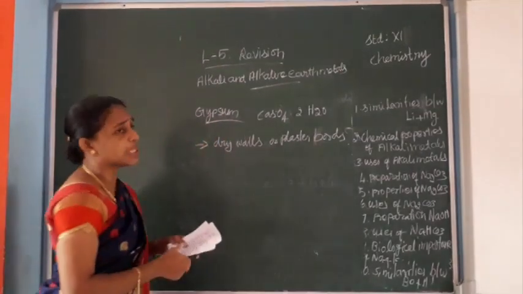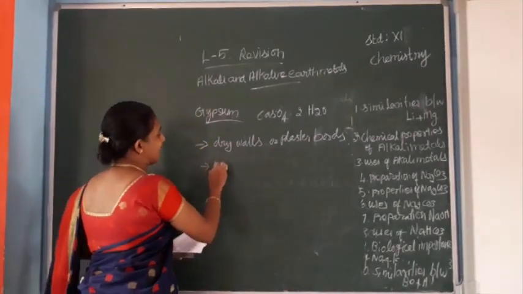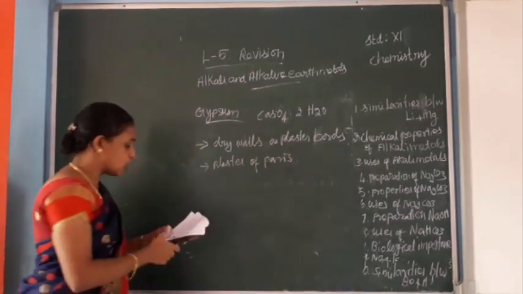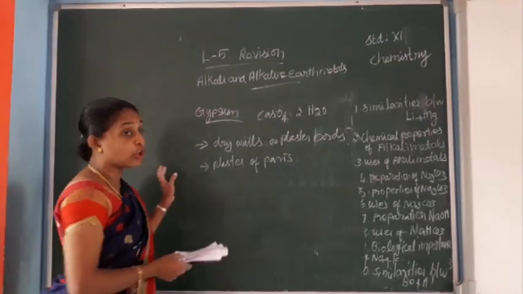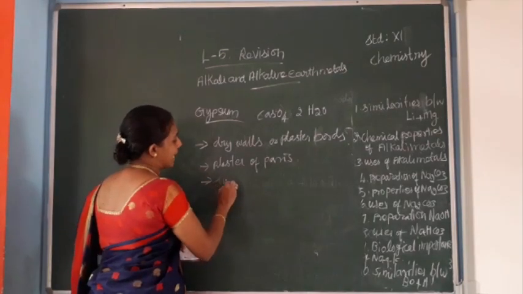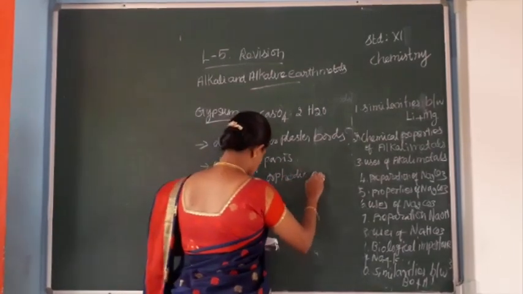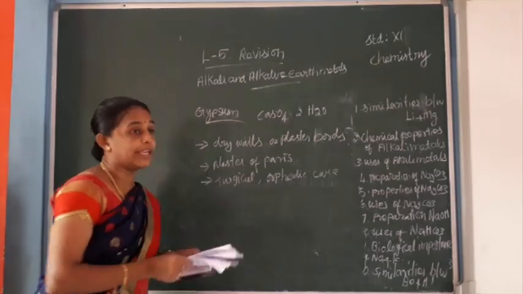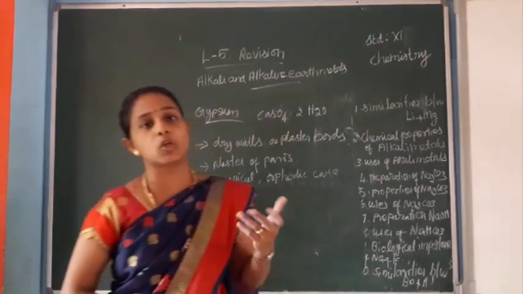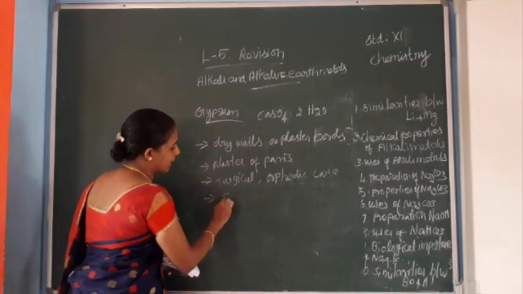Another important use of gypsum is the production of plaster of Paris. Gypsum is used in making surgical and orthopedic casts. Gypsum plays an important role in agriculture as a soil additive, conditioner and fertilizer.